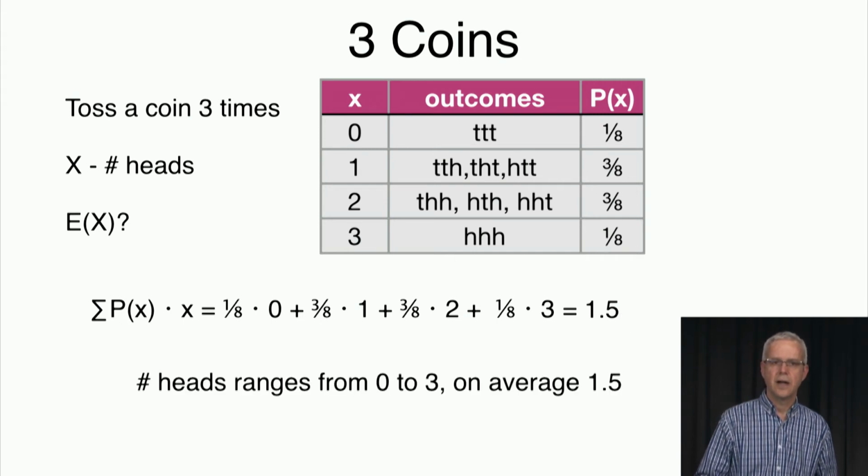All right. And it also makes sense because the number of heads ranges from 0 to 3 and is a little bit symmetric, as we're going to talk about in a second. So the average between 0 and 3 is 1.5. All right, so that makes sense.